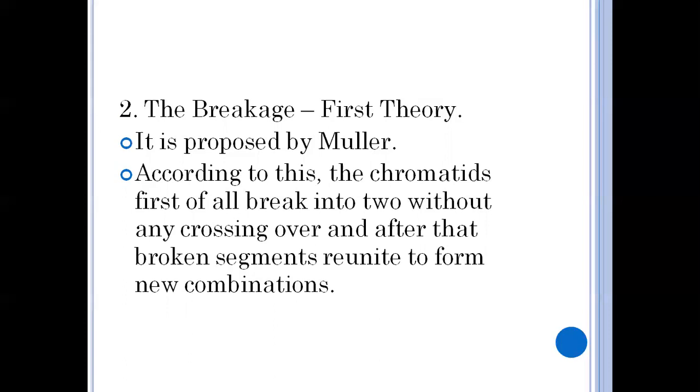So before crossing over, the breaking of chromatids takes place first. After the breaking, these broken segments reunite. So here first breaking takes place, next reunion takes place and forms new combinations.